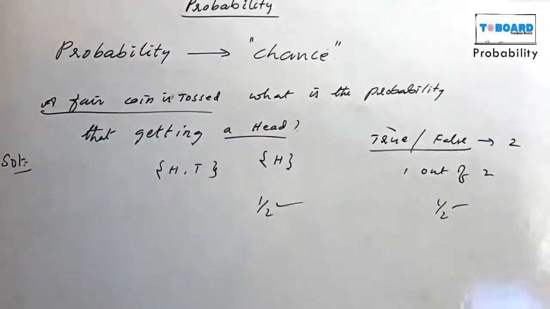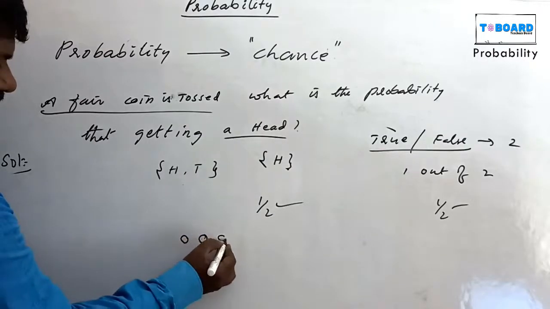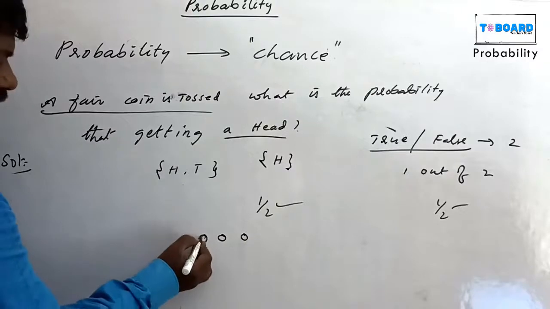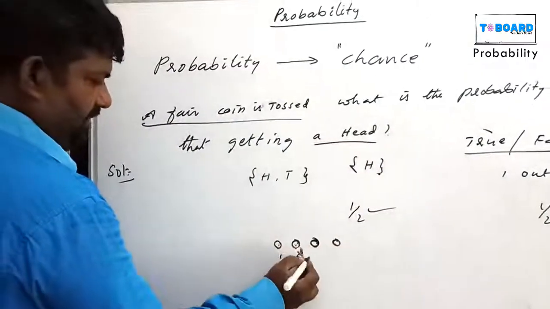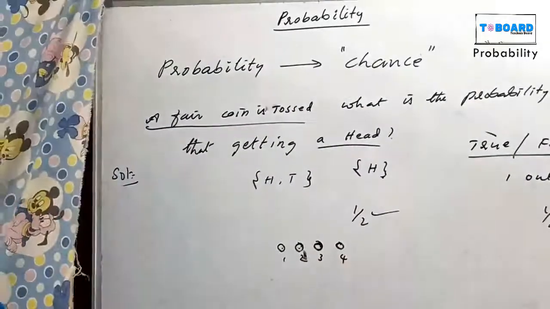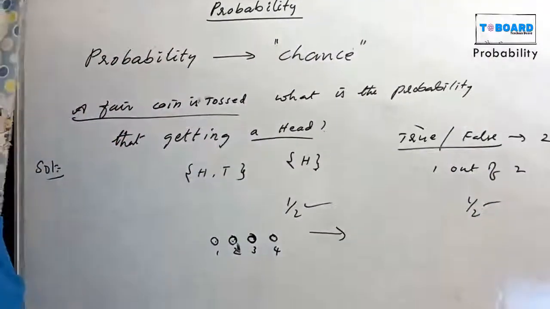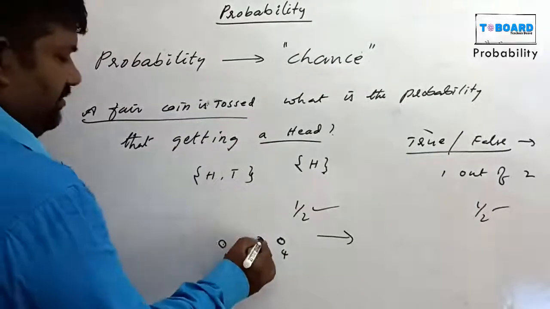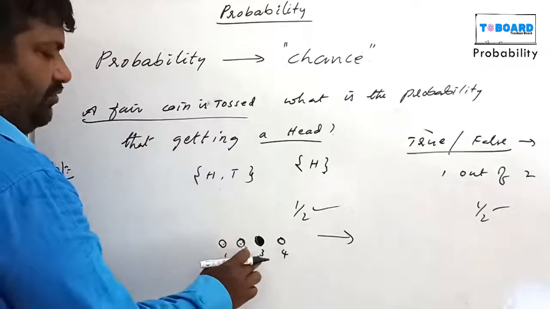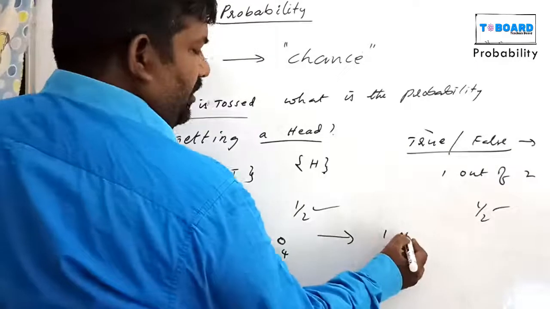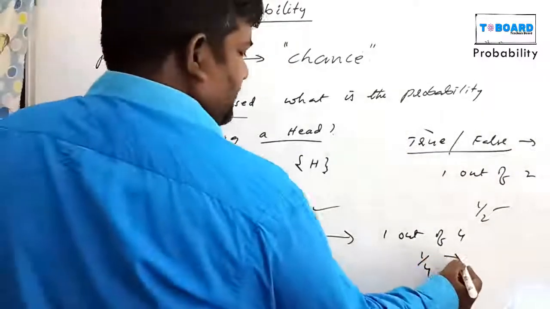Suppose an MSET exam or OMR sheet type model, with 4 options there. 1, 2, 3, 4, multiple choice, A, B, C, D. 4 chances. What is the probability of getting a successful chance? Suppose you take question number 3. Total chances 1, 2, 3, 4, 4 chances. 1 out of 4 successful chances, that is 1 by 4. Failure chances is 3 by 4.